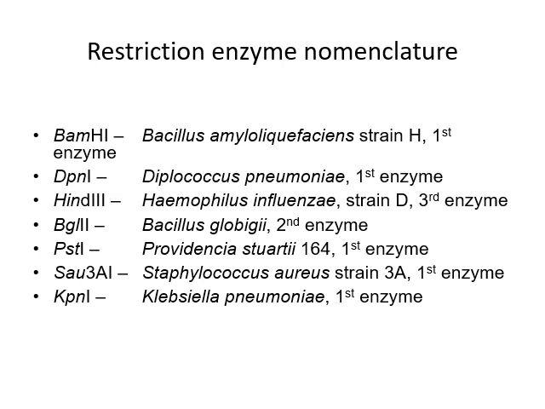Then Sau3AI that is Staphylococcus aureus strain 3A and the first enzyme identified from this species. Then KpnI that is Klebsiella pneumoniae and the order of discovery is first enzyme from this species.